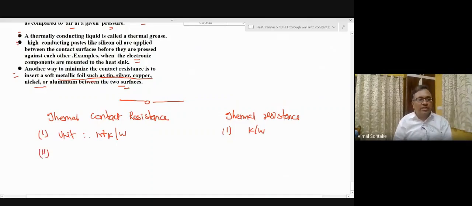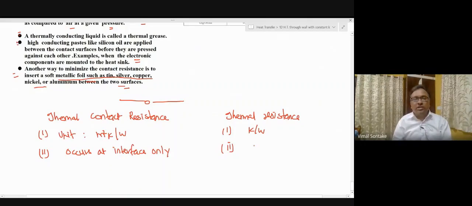Thermal contact resistance occurs at the interface only, whereas thermal resistance is offered by the slab material.